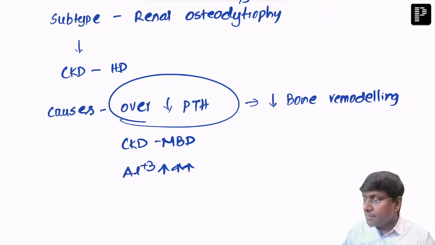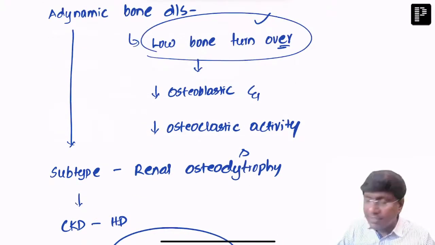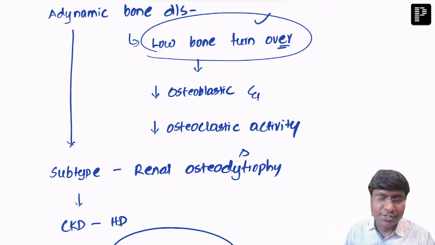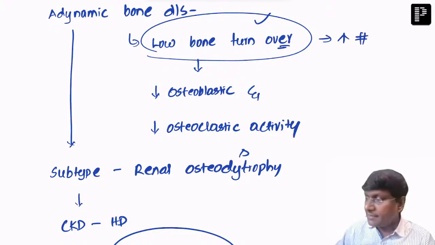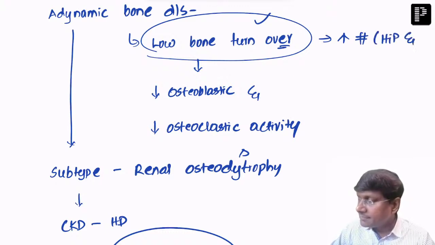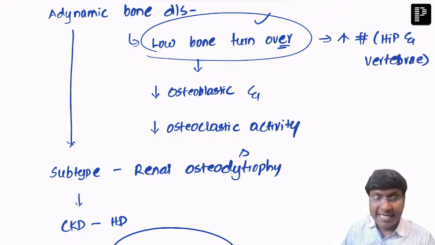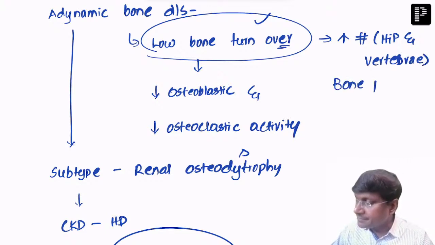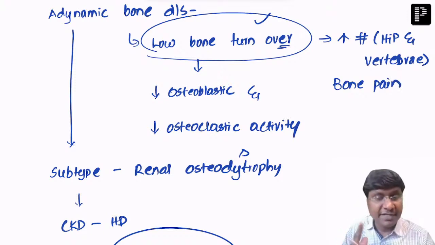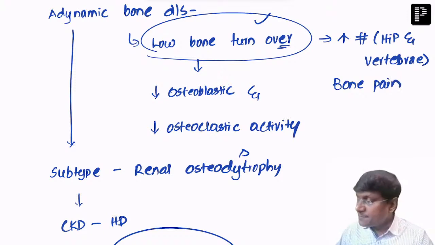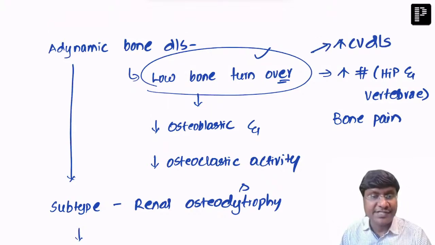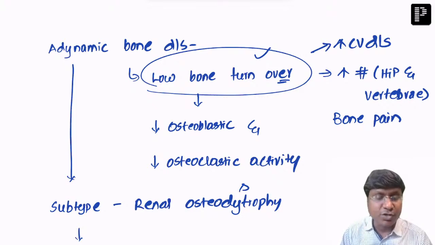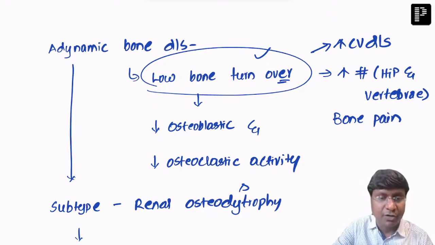Now, because there is low bone turnover, what will be the clinical features in these patients? They are at increased risk of pathological fractures, especially at the hip and the vertebra. These patients also present with bone pain and muscle weakness. And patients with adynamic bone disease are at increased risk of cardiovascular disease and cardiovascular abnormality.